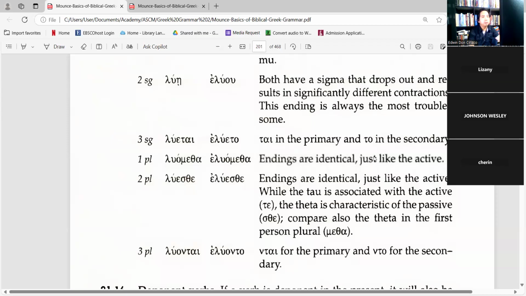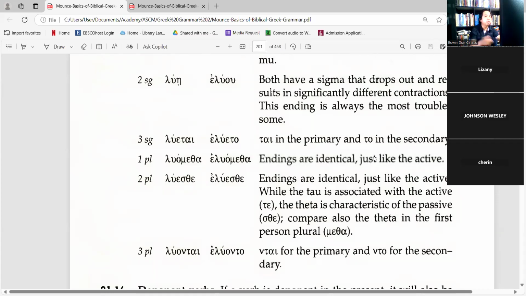Okay, so the theta, this is again a good clue provided. When you notice that the word uses theta, then the rule is that it is a passive.